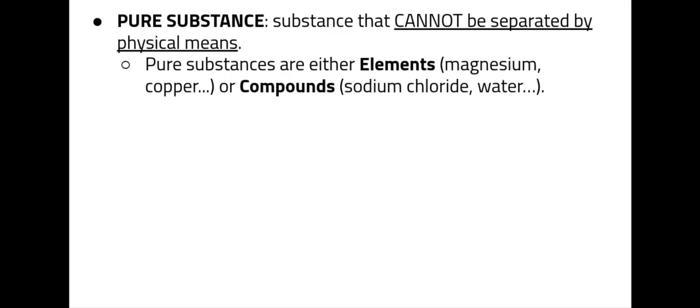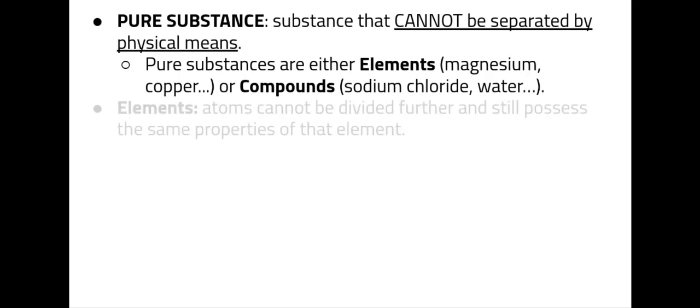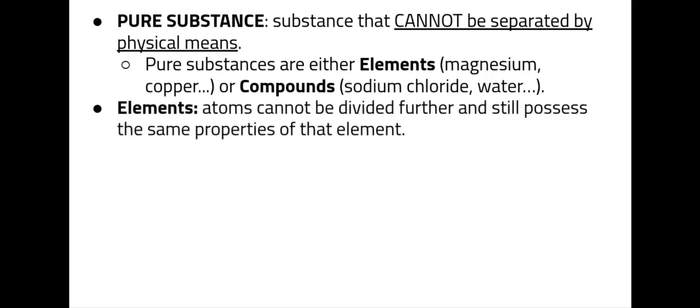A pure substance cannot be separated by physical means. What I mean by physical means is I can actually separate it almost with my hands. Pure substances are either elements or compounds. Some examples of elements are magnesium, copper, silver, gold, anything on the periodic table of elements. Elements are atoms that cannot be divided further and still possess the same properties of that element.